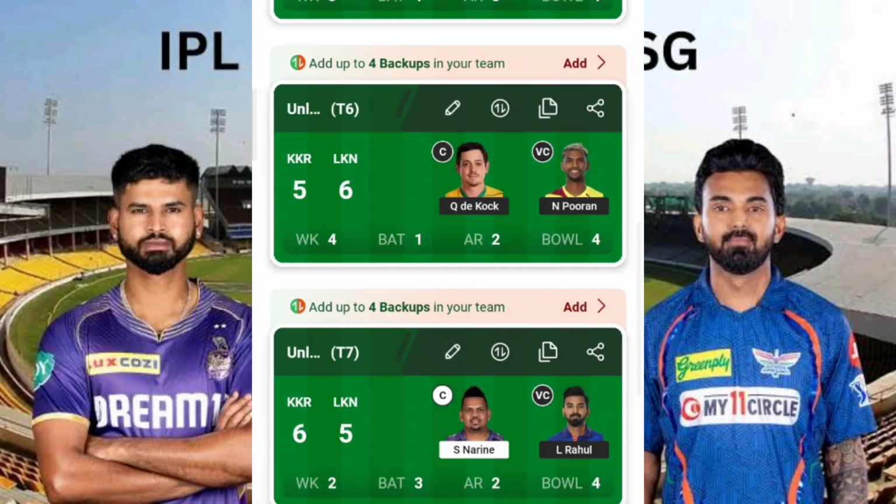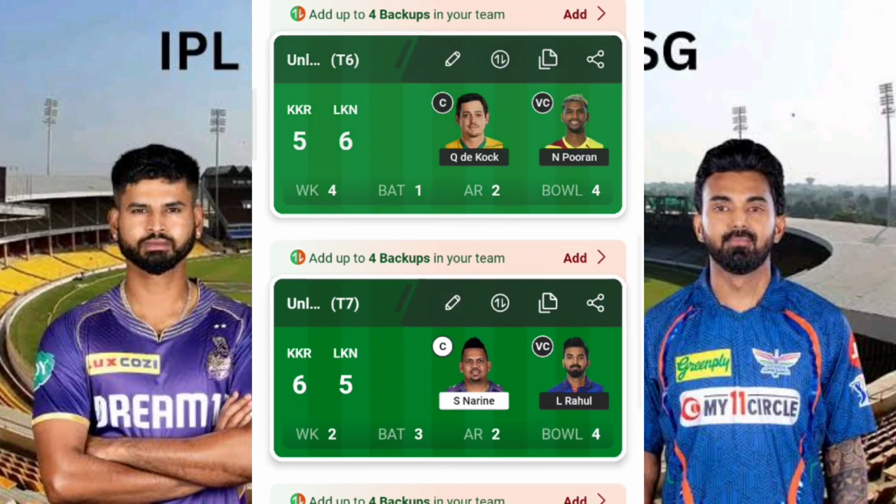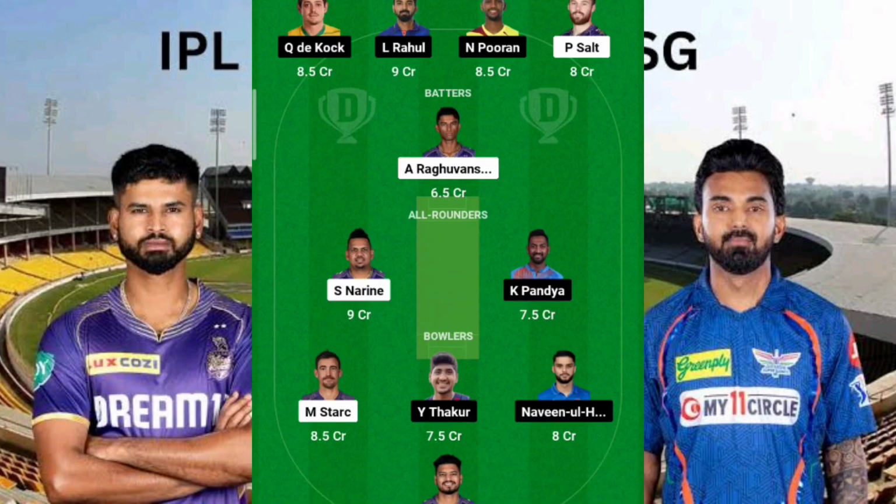So let's go for the next set of analysis, applying pure one-to-one with respect to the LKN team. Okay, Lucknow Super Giants. Here you can see that I have kept Quinton de Kock as my captain as well as Nicholas Pooran as my vice captain. At the same time, you can see Mitchell Starc, one of the bowlers from KKR.